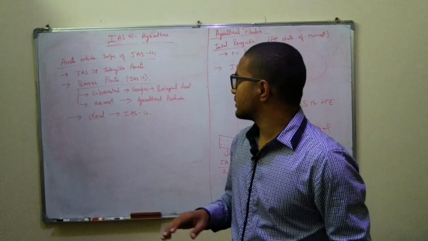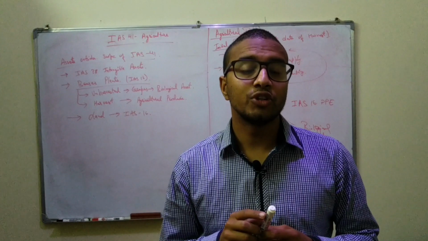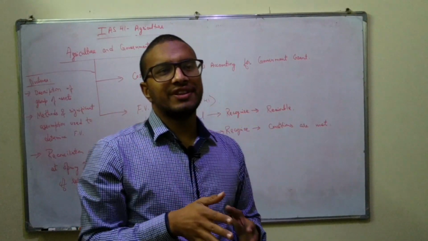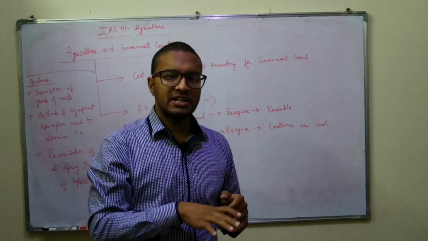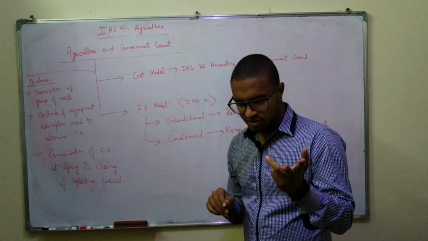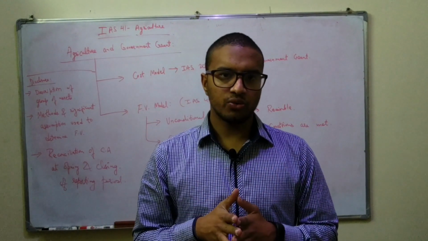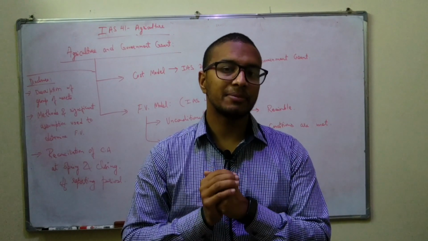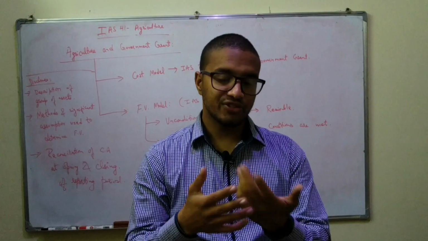So let's look at government grants and agriculture and how they actually go together. Another important thing that we need to keep in mind is when accounting for government grants in the case of agriculture. There are two models which we already know: the cost model or the fair value model, whichever model we are using. There will be two different treatments for biological assets.